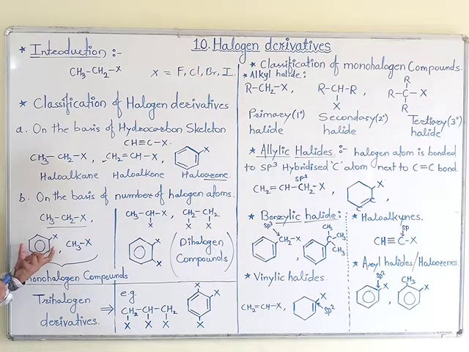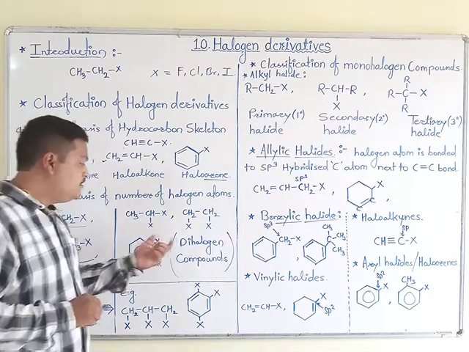Therefore such compounds are termed as monohalogen derivatives of aryl halide, and the earlier compound is a monohalogen derivative of alkyl halide. Okay, this point is important in this topic. These two compounds we will study further. So you should remember this point or keep it in your mind.